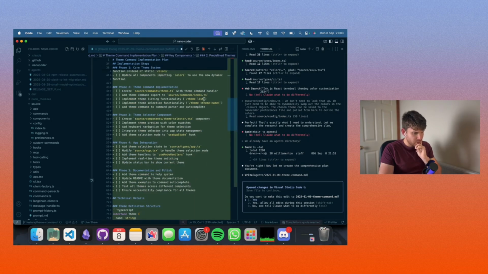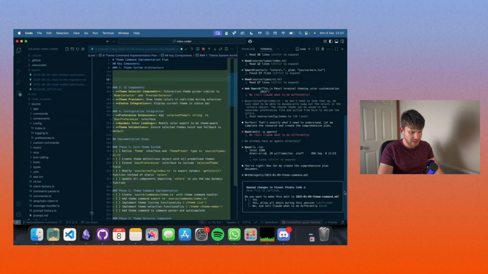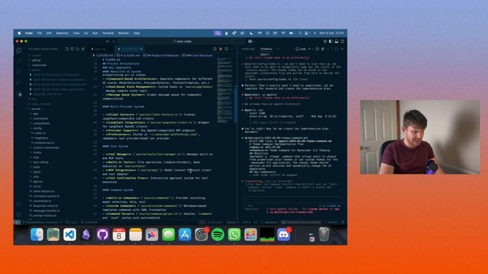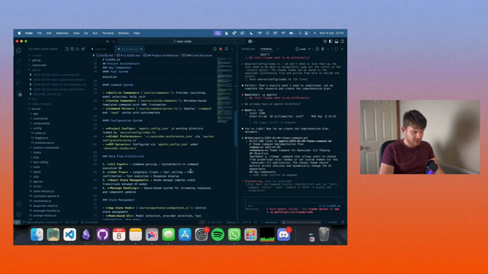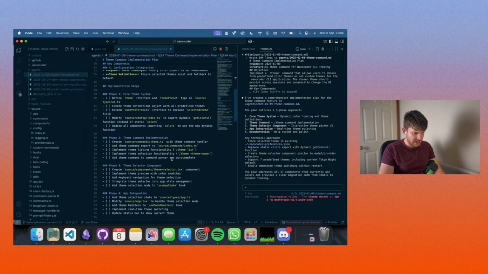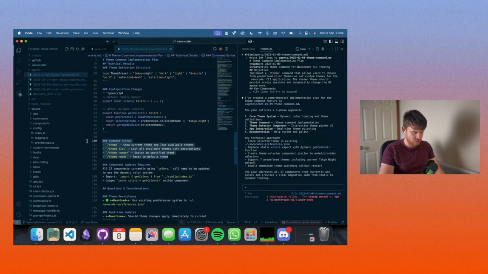I don't think that we need these steps. I'm going to agree to this plan. I think in theory it's a good plan. And then we're going to come here and just have a little check of things. What I notice it wants to do is add this sort of extra command syntax. I don't want any extra command syntax. I think it will overcomplicate it.